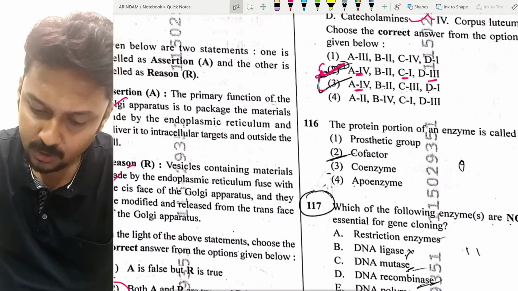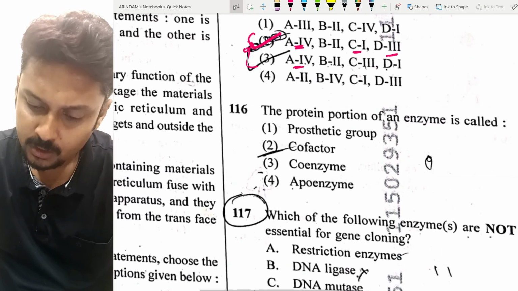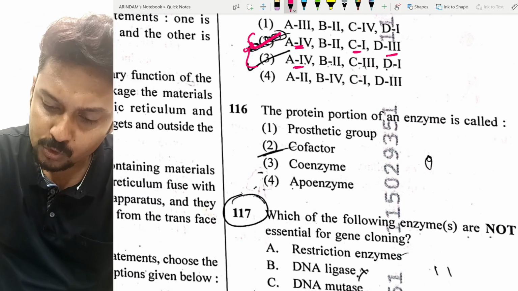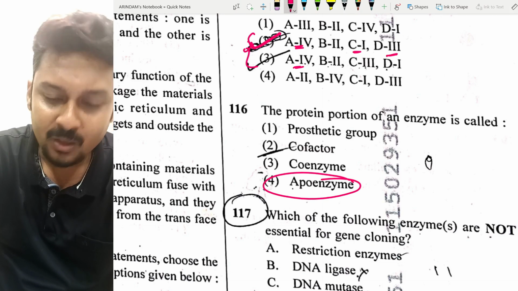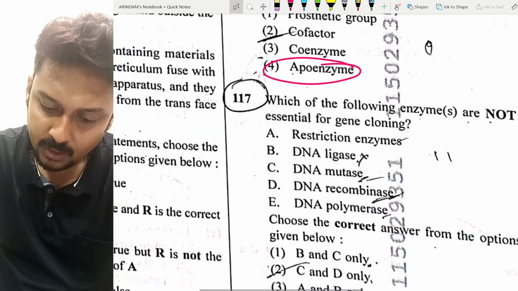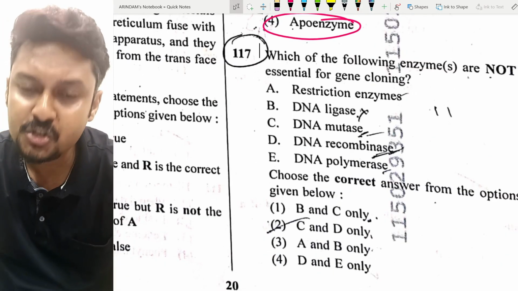Now question number 116. The protein part, or the protein portion, of an enzyme is called the apoenzyme. Very easy question, KG level question. Okay. Next, which of the following enzymes are not essential for gene cloning?